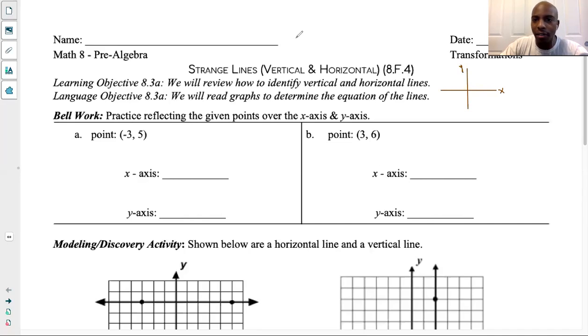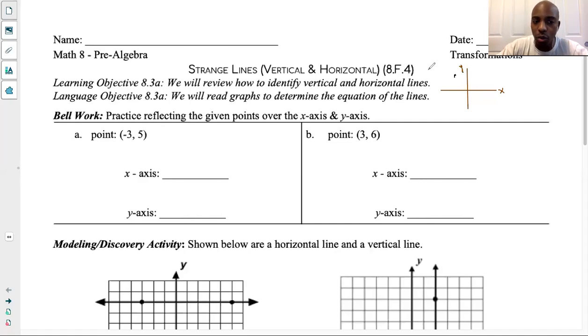Let me give colors to these points that reflect almost where they are. We've got (-3, 5). -3 and 5 is right up here somewhere. Let's say it's right here. I used yellow, and I'm not sure you'll be able to see it, so let's get rid of yellow and use black for this one. (-3, 5) is right around here. I need to reflect that point over the x-axis and then over the y-axis.